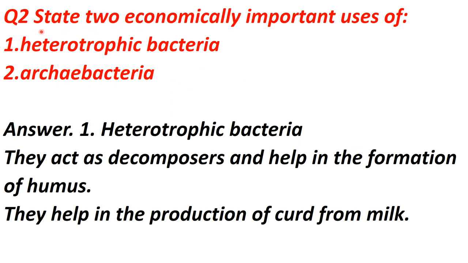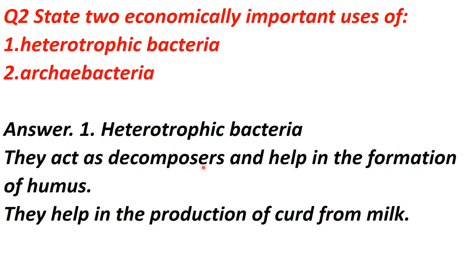Now let's discuss the answer of NCERT question number 2 that I gave in homework in the previous lecture, and the question is: state two economically important uses of heterotrophic bacteria and archaebacteria. So the answer is, about the heterotrophic bacteria, they act as decomposers and help in the formation of humus.